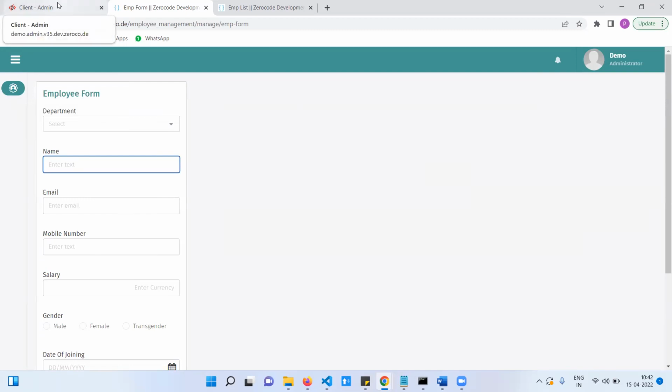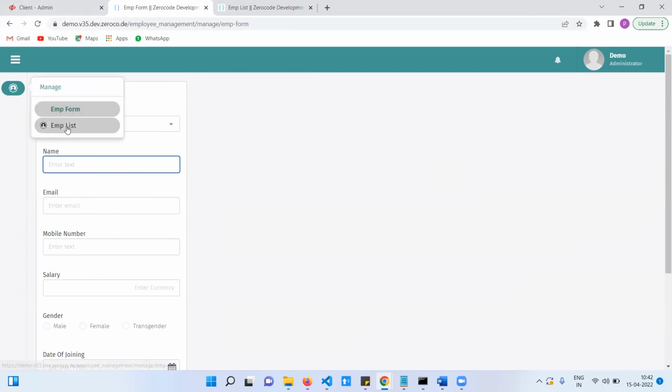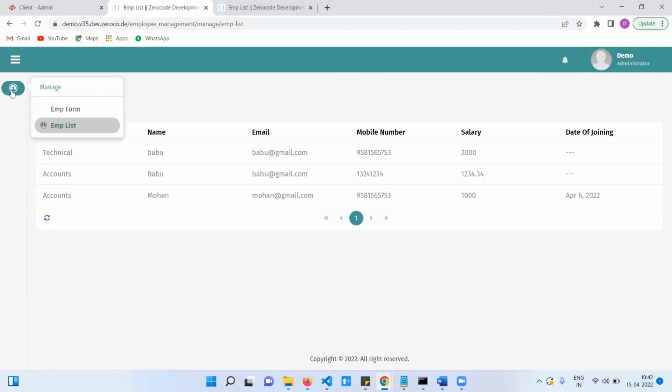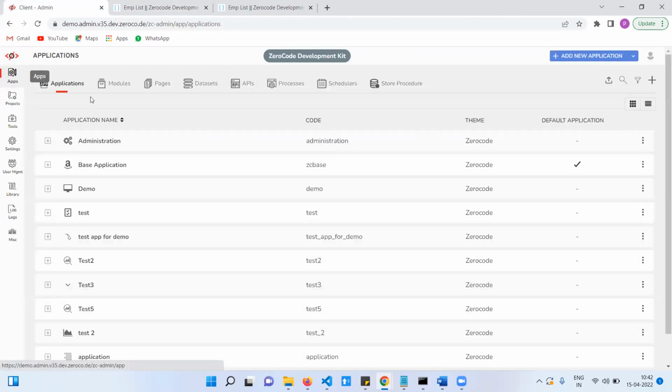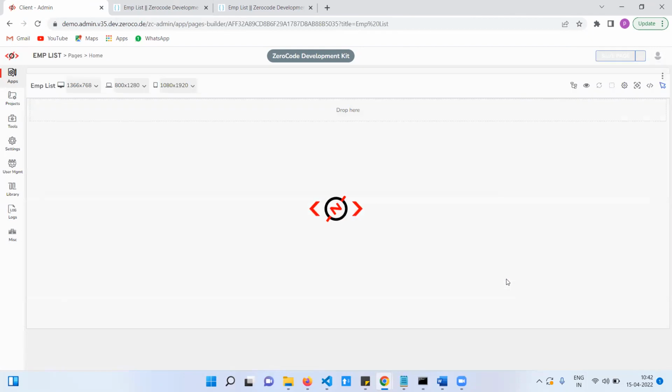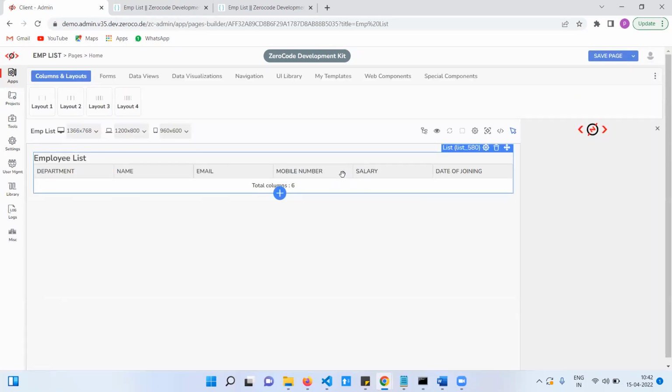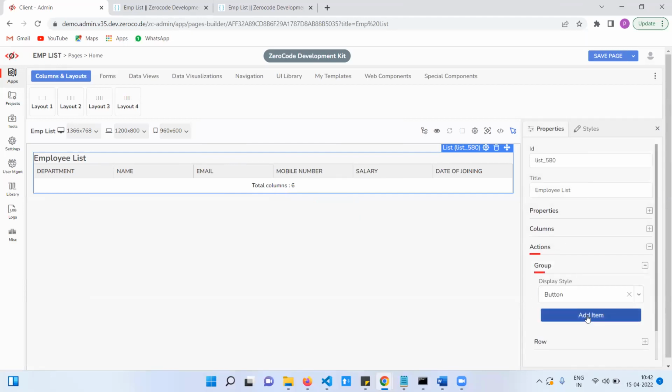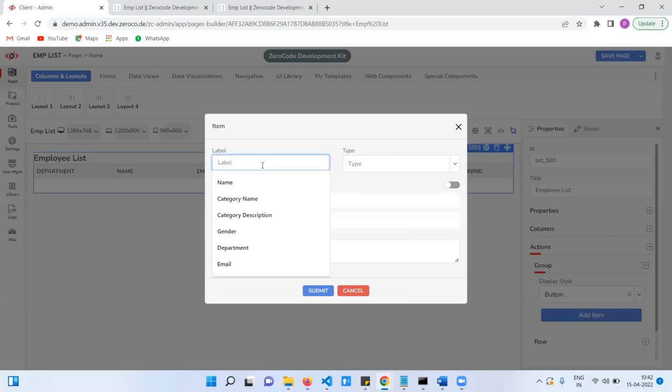Now our aim is, you are clicking in the menu, right? Instead of that, here provide an add employee button. How to do it? Group action, yes, very good. So we need to add the group action. Group action name is add, label name is create new employee or create employee.